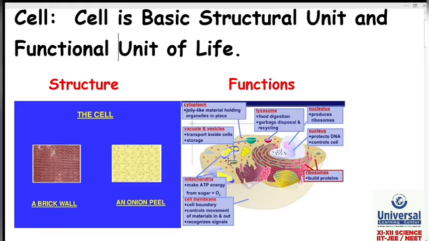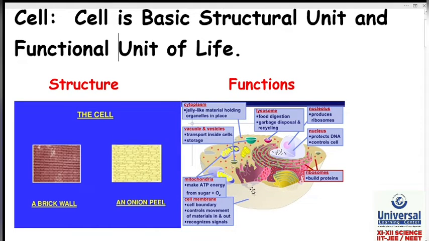So there are many organelles inside the cells, and what is the role of these organelles? Actually, all these organelles, nucleus, mitochondria, Golgi bodies, do specific functions allotted to them. Each organelle is doing one specific function.